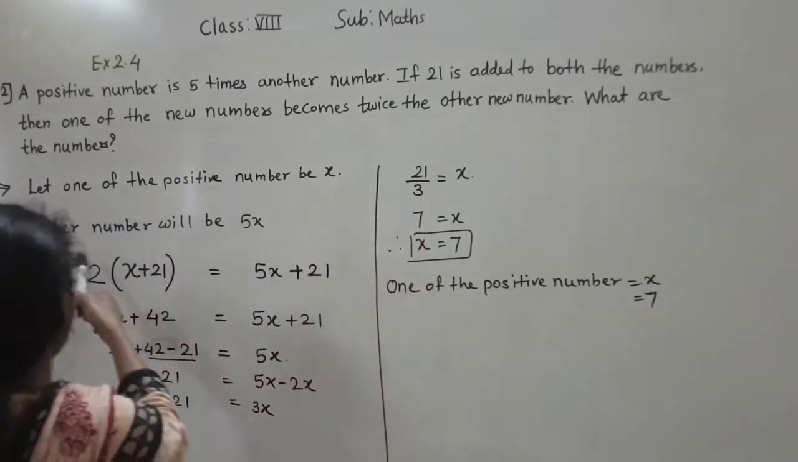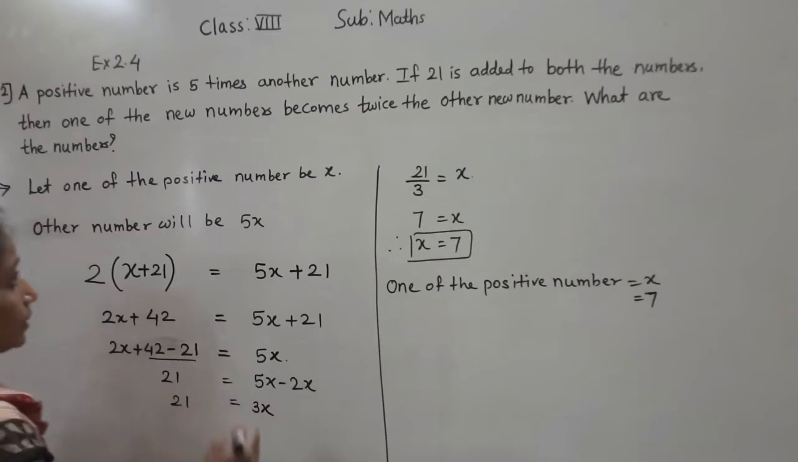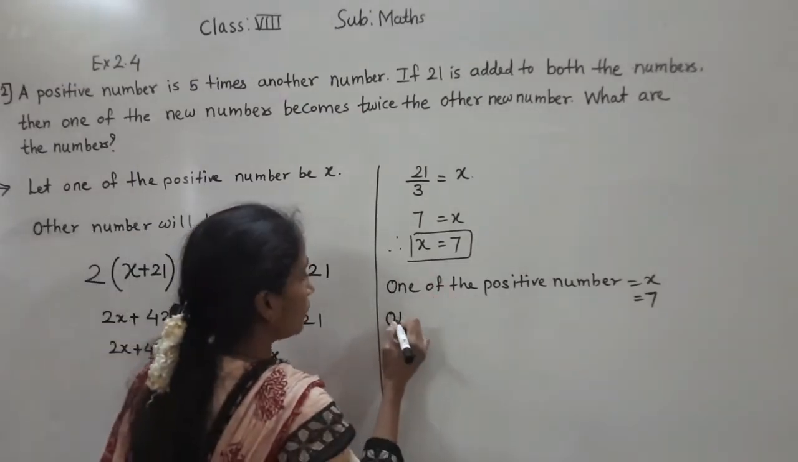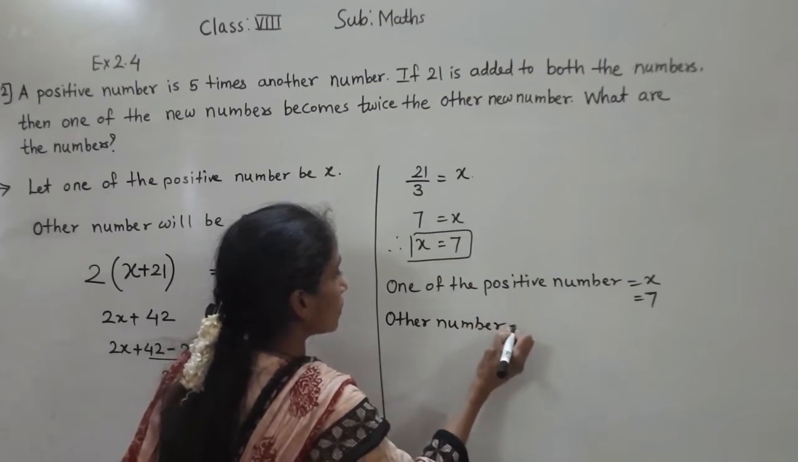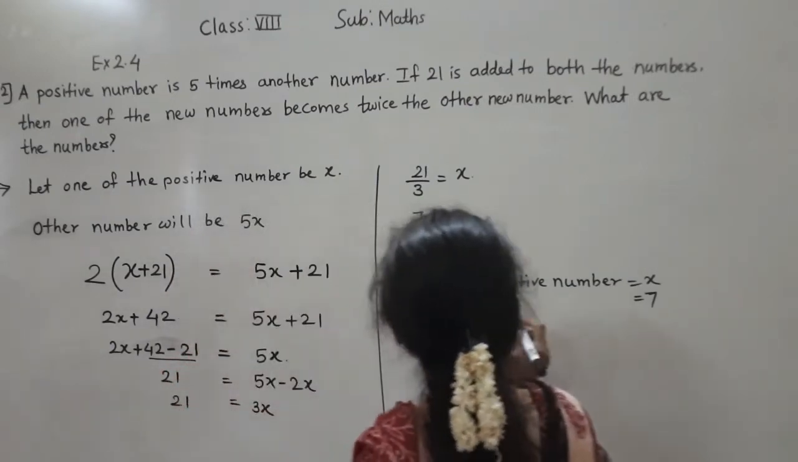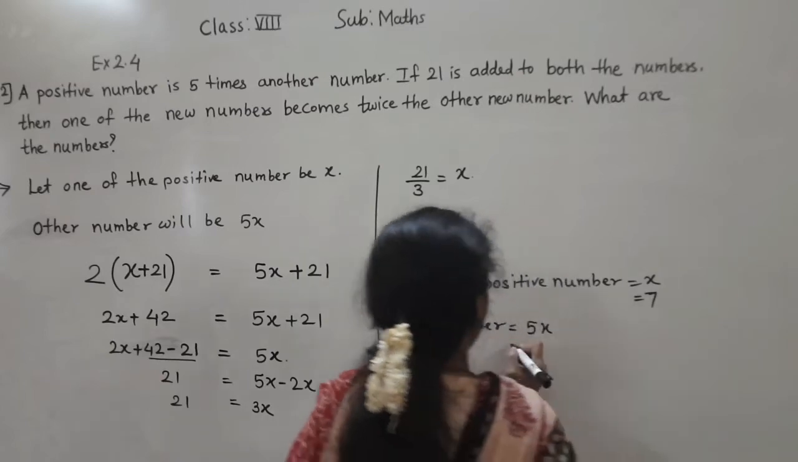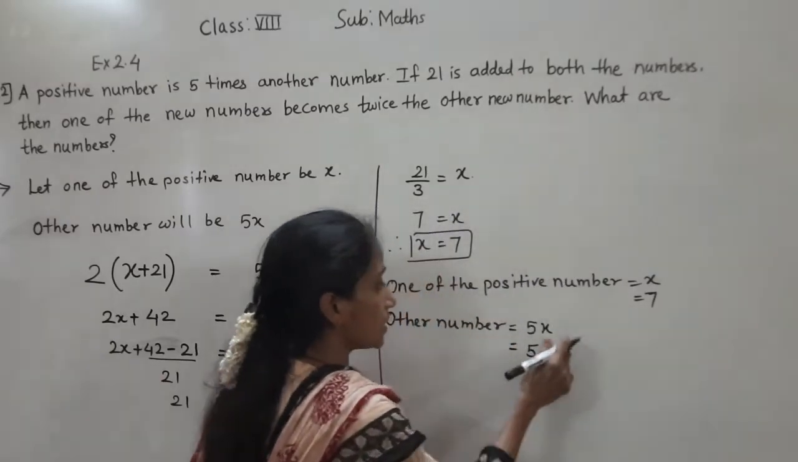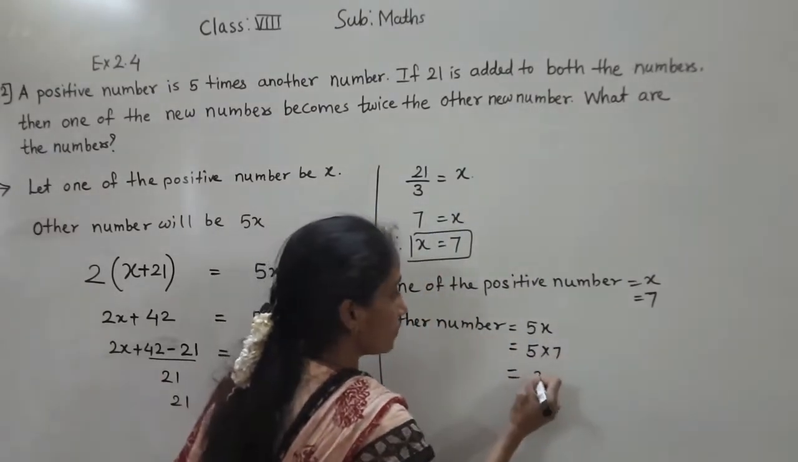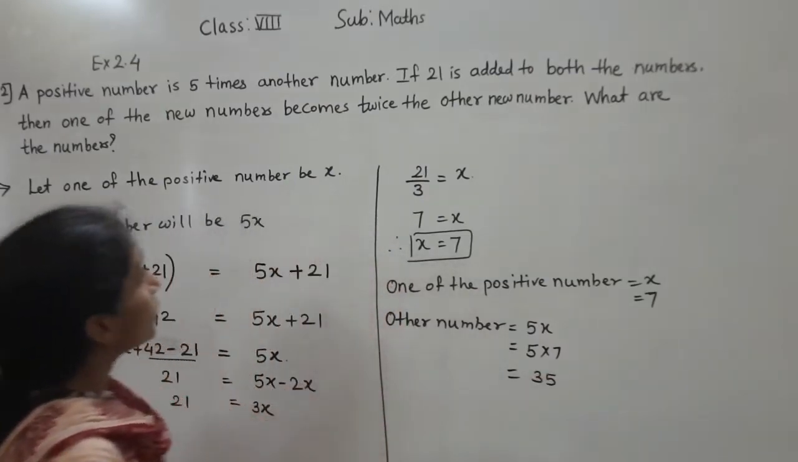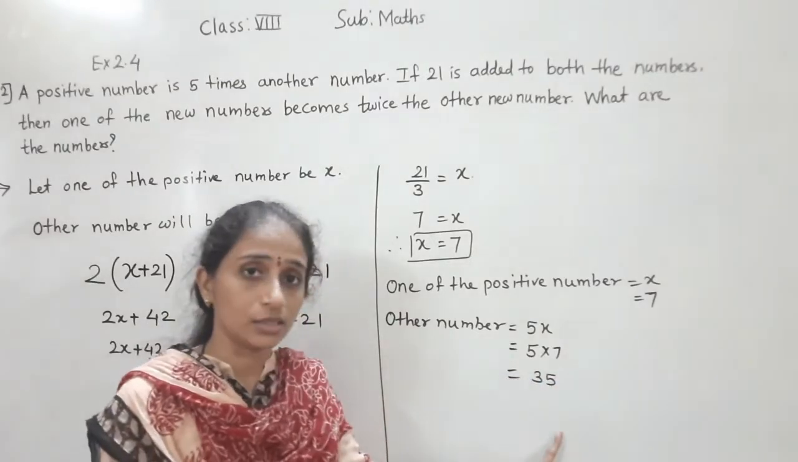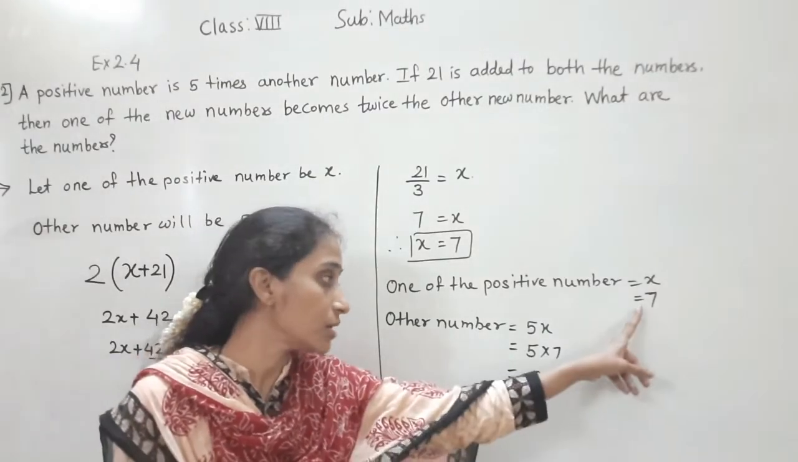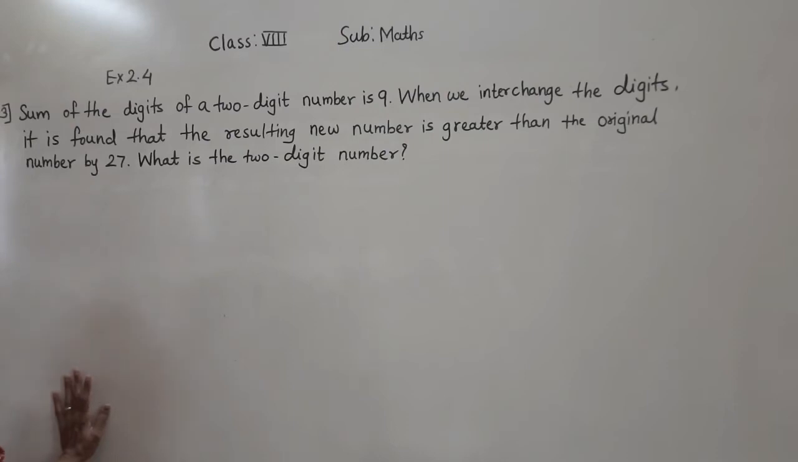And now we have to find the other number. The other number is what we have taken here, 5x. So 5 multiplied by the x value, 7. 7 5s are 35. So what are the numbers? The numbers are 7 and 35. Let's move towards question number 3.